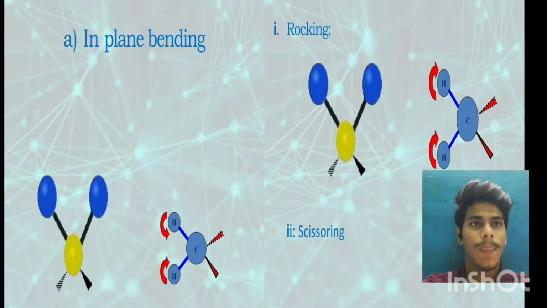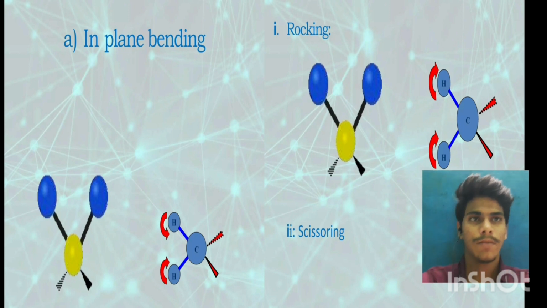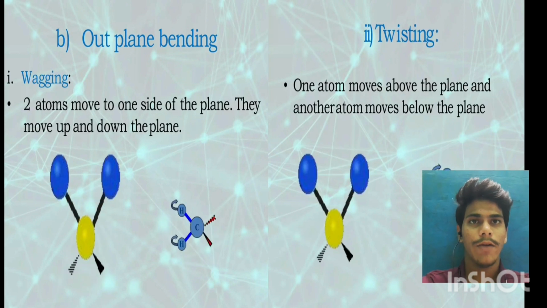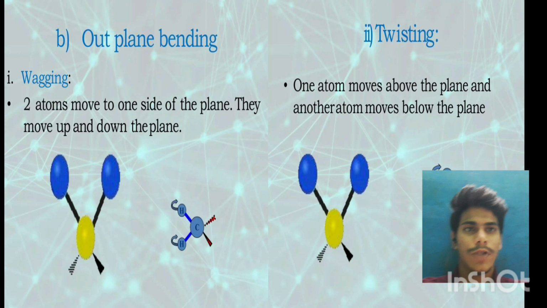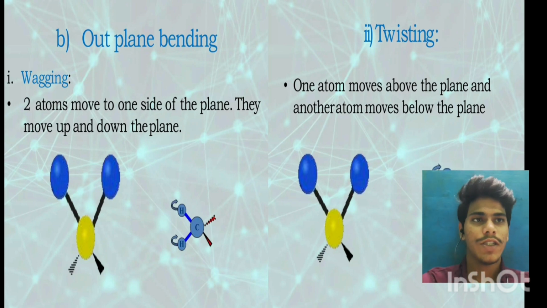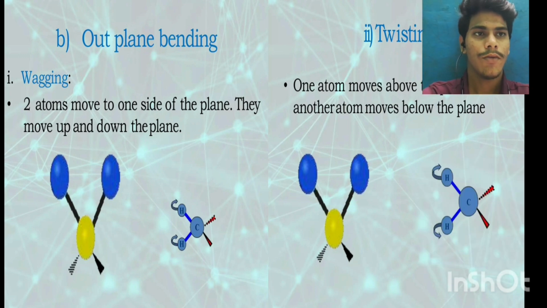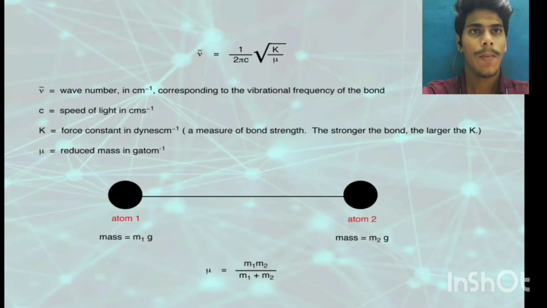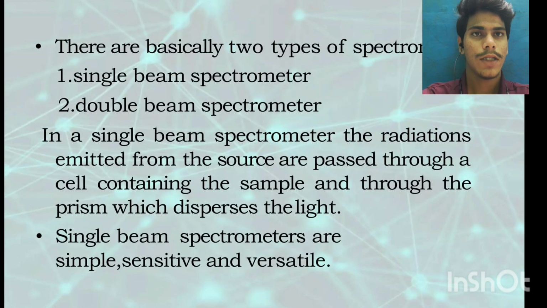In-plane bending: rocking, scissoring. We see both images. Out-of-plane bending, wagging: two atoms move to one side of the plane. They move up and down the plane. We see the diagram. Twisting: one atom moves above the plane and another atom moves below the plane. We see the diagram. And Hooke's law also says the single beam spectrometer and double beam spectrometer.